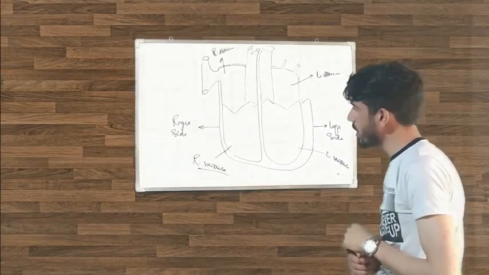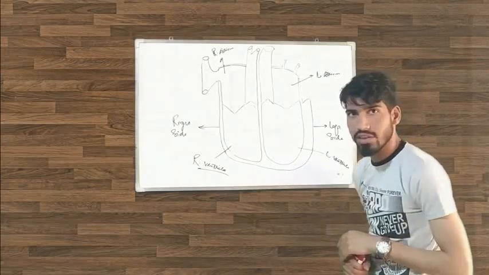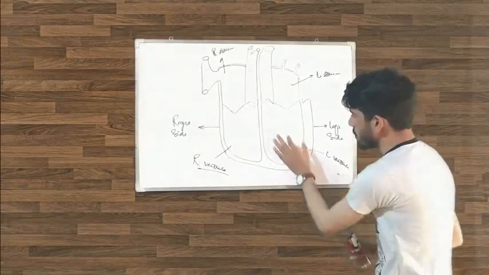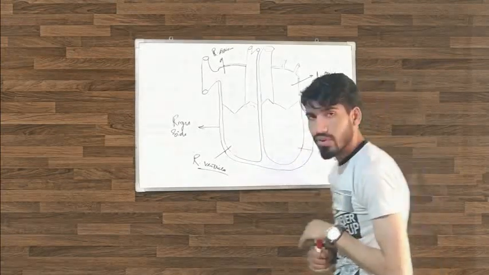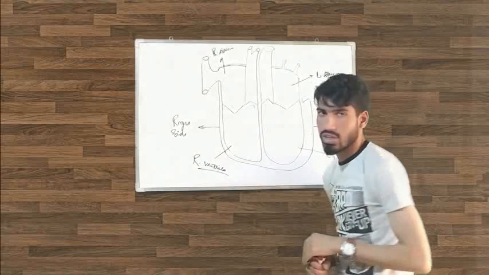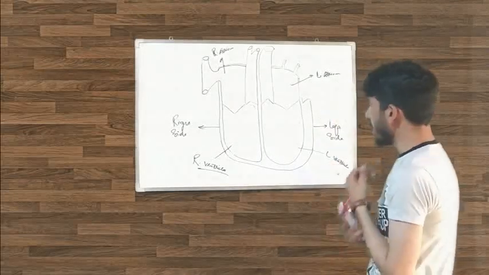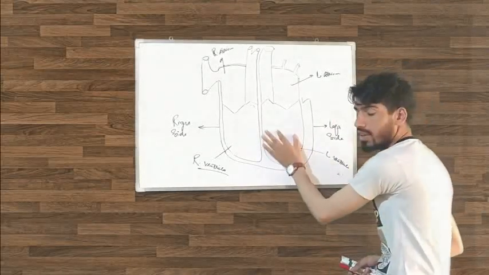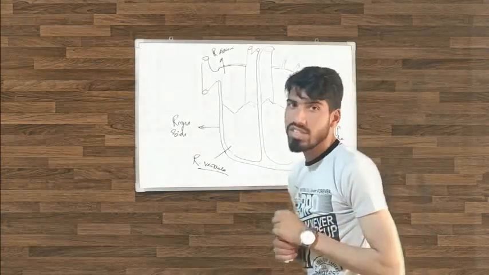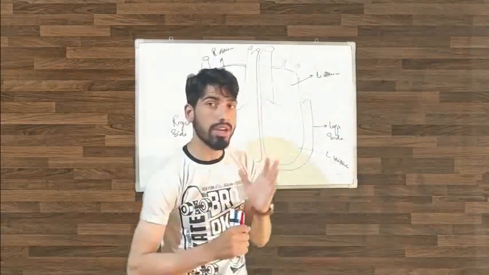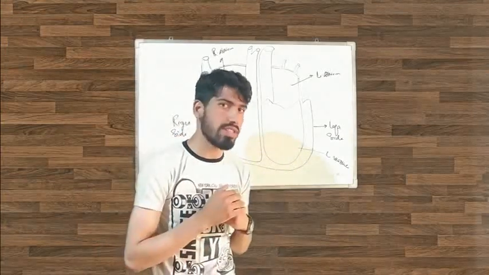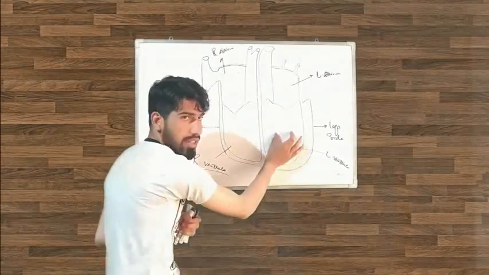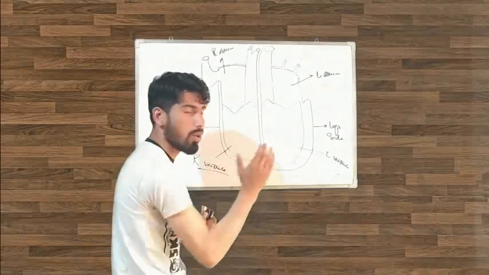First of all, we will try to understand the circulation. We will start from this chamber, the left ventricle. Then we will talk about the other chambers. In the left ventricle there is oxygenated blood, meaning blood which is rich in oxygen. So the oxygen is present in the blood. In this chamber, there is blood which is rich in oxygen.